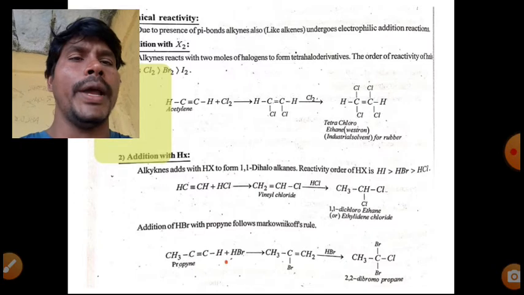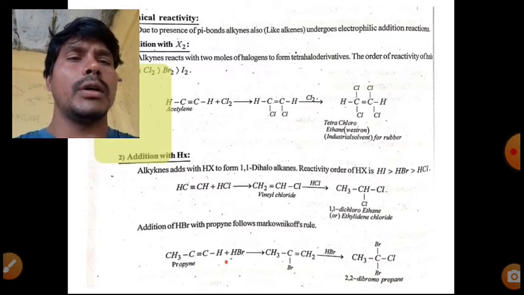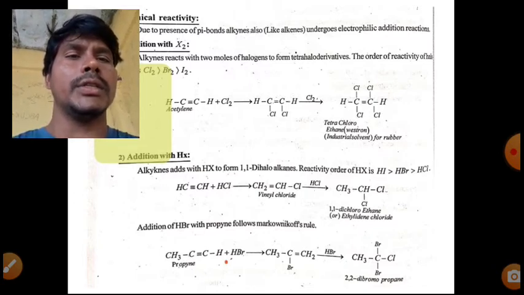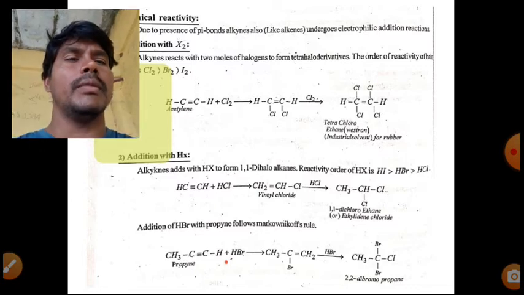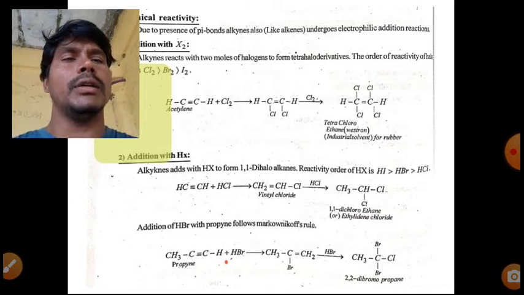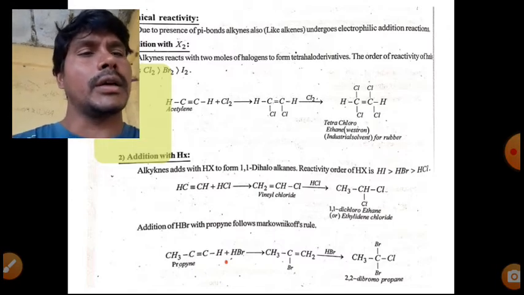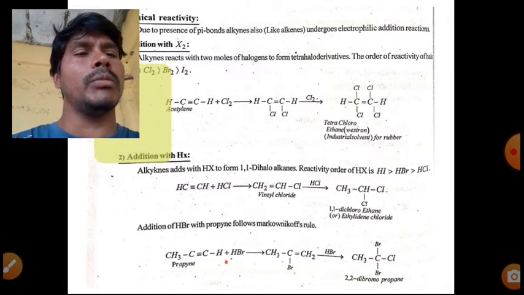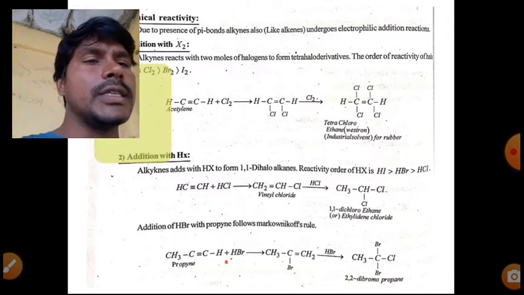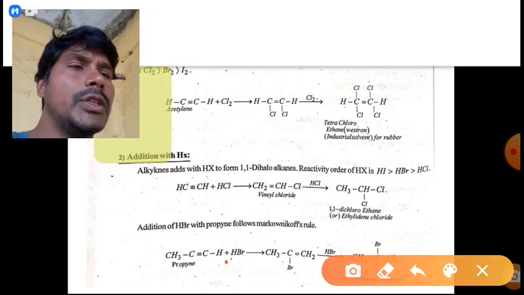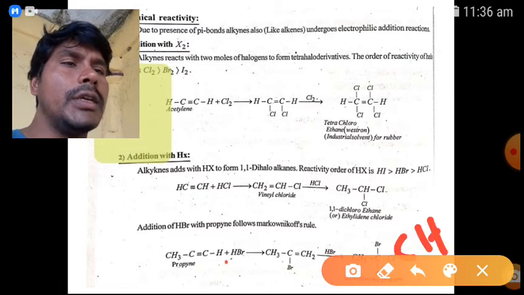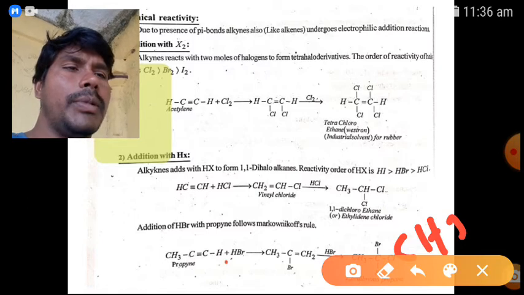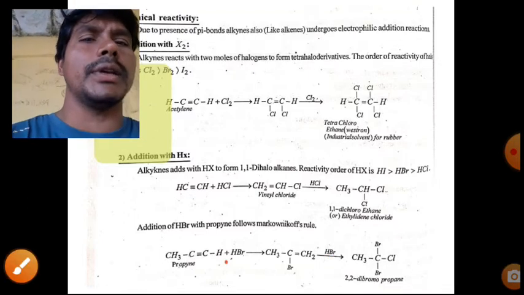Here also, addition of HBr to propyne follows Markovnikov's rule. This is 1-propyne with HBr. Here one carbon has hydrogen, the second carbon has no hydrogen. So the carbon with no hydrogen is attached to bromine. This is Markovnikov's law. Again HBr reacts, and bromine attacks the carbon which has fewer hydrogens. So 2,2-dibromopropane. Not Cl, this is CH3, here CH3. Please check, there are some mistakes in the material.